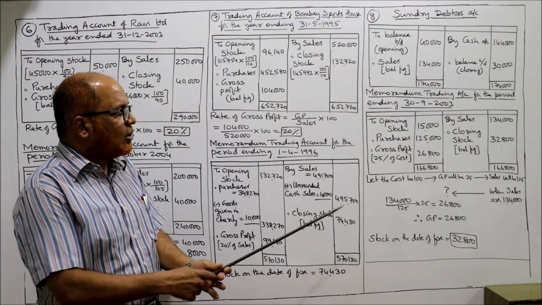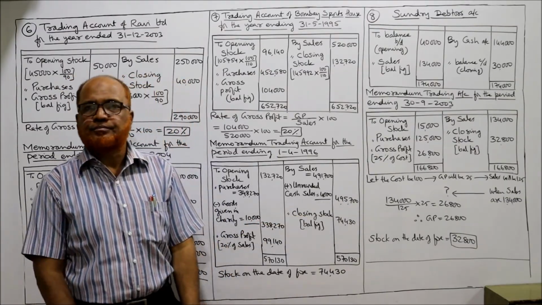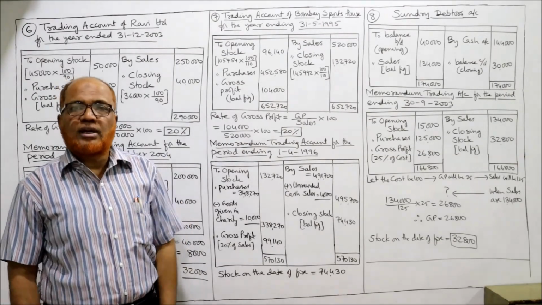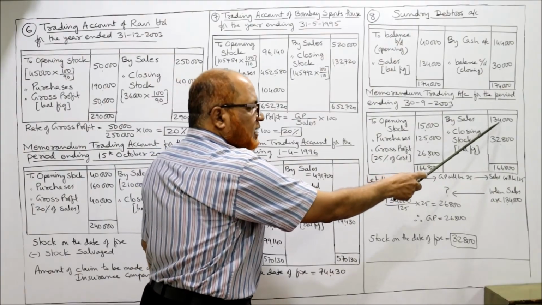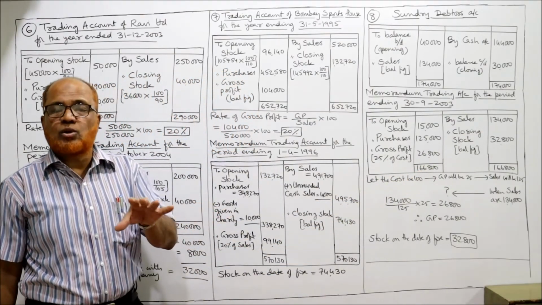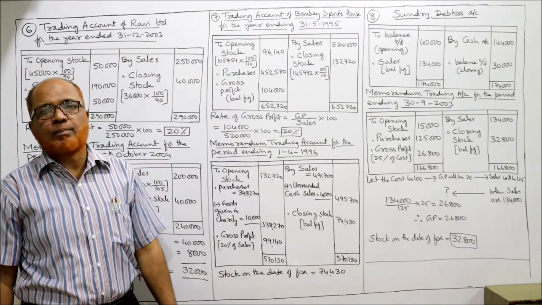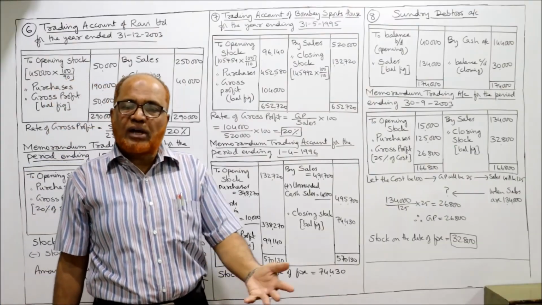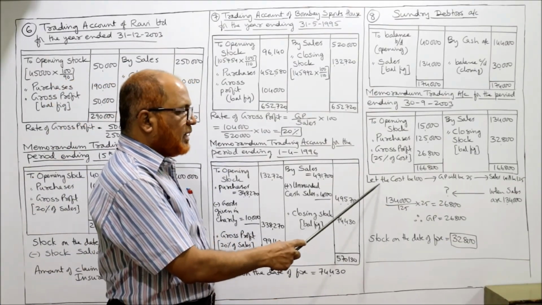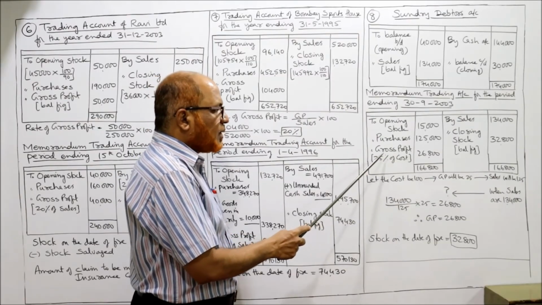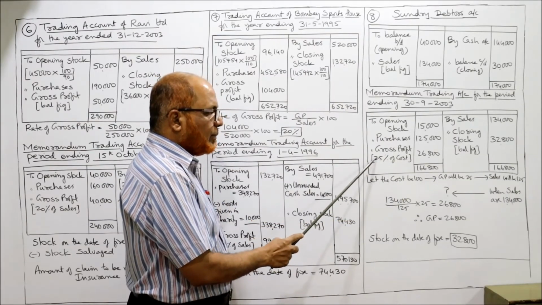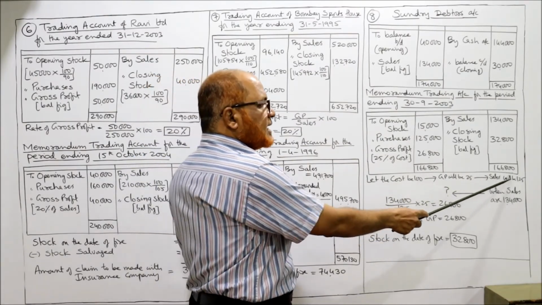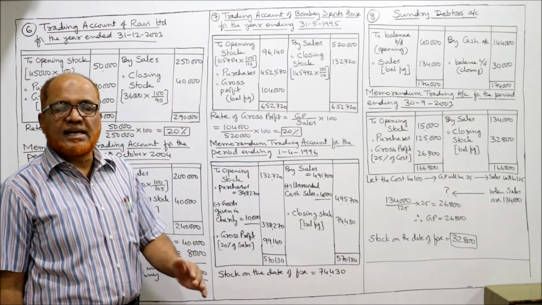Gross profit it is saying 25% of cost. अगर ये 25% on sales देता, then directly we would have calculated 25% of 1,34,000. But it is not given as 25% on sales, it is given 25% on cost. Cost we don't have. So when we don't have the cost, we suppose let the cost be 100. Then gross profit is 25, 25% of 100 rupees is 25. So cost 100, GP 25. So sales will be 125.